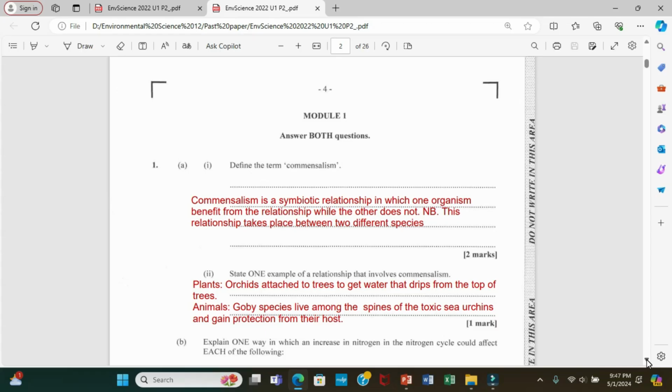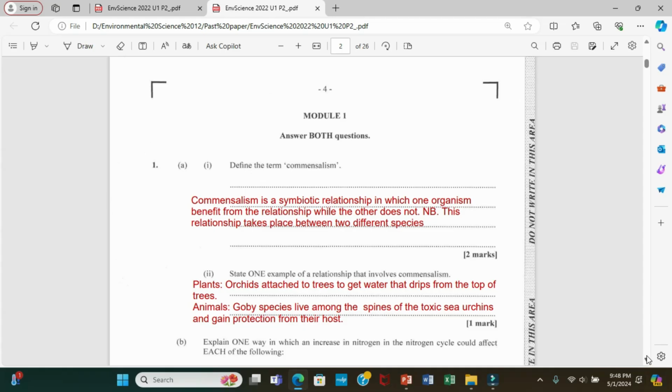Alright, so it is very simple, as you know, there are a number of relationships when dealing with organisms, right? They have in general what is called symbiosis. Now, there are a number of symbioses. We have about 3 of them: parasitism, commensalism, and mutualism. Now, the question here is focusing on commensalism, and of course, with this type of relationship, one organism benefits while the other does not. It is not harmed, but it does not benefit. One benefits and one doesn't.